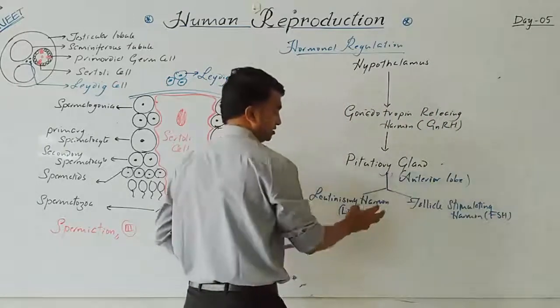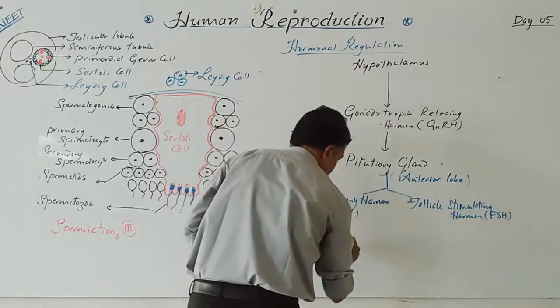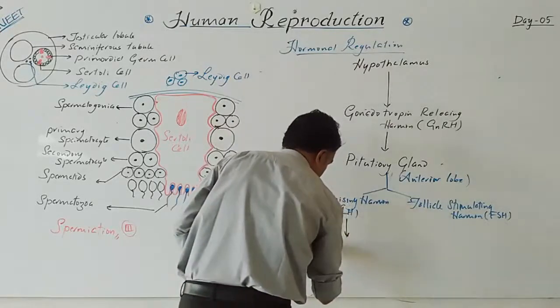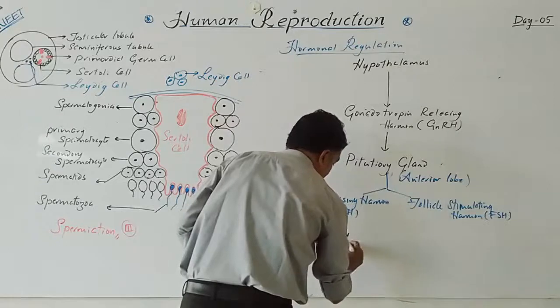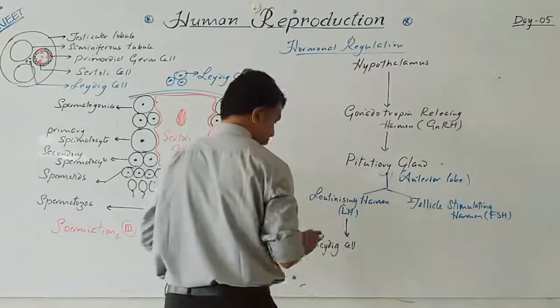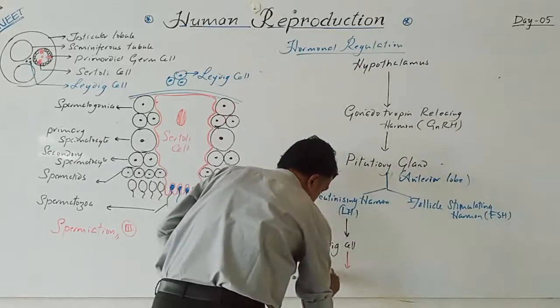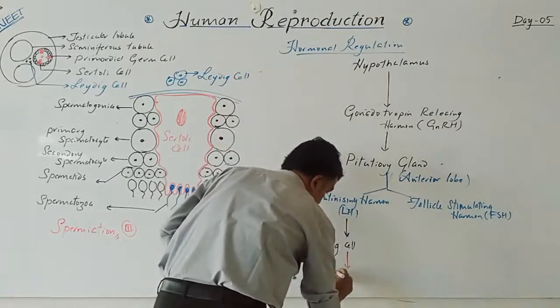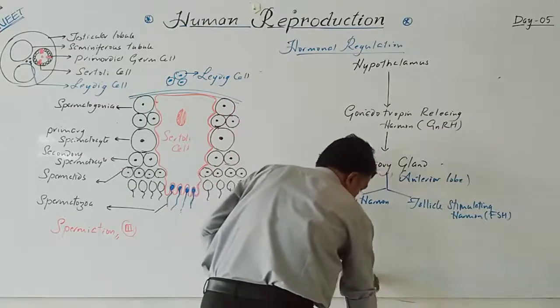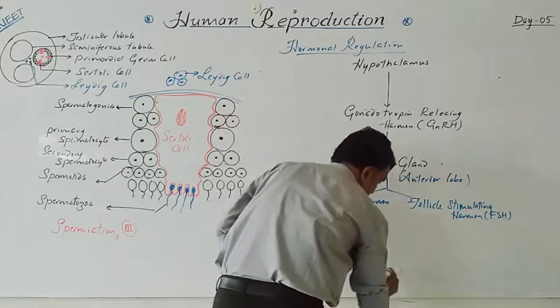Yes, this LH will act on Leydig cell. This Leydig cell will produce androgen or testosterone.